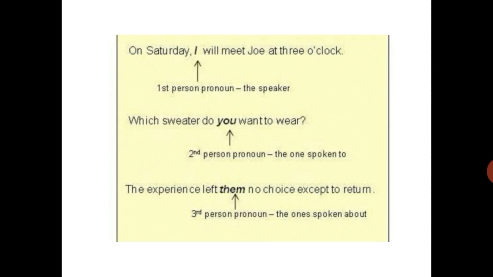Here, you is a second person pronoun because it refers to the person to whom we are speaking. Take the third sentence. The experience left them no choice except to return. Here, them is the third person pronoun as it refers to the person spoken about.